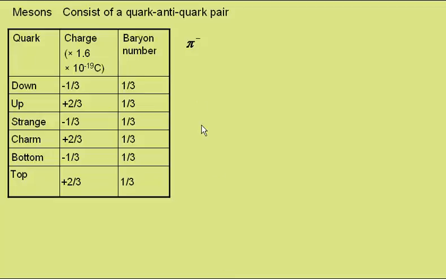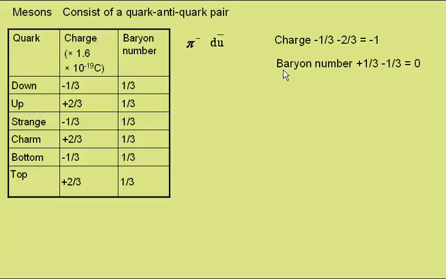First, the pi minus, one of the pions. This consists of a down anti-up pair, and so the charge is minus 1/3 for the down, minus 2/3 for the anti-up, giving an overall charge of minus 1, hence the superscript of a minus sign. Baryon number, plus 1/3 for the down, minus 1/3 for the anti-up, giving a baryon number of 0, the same as all mesons.